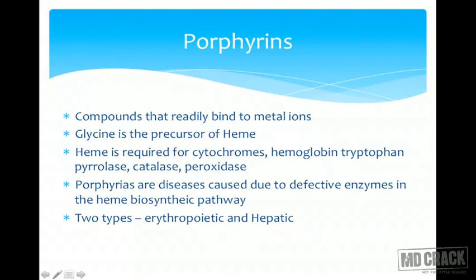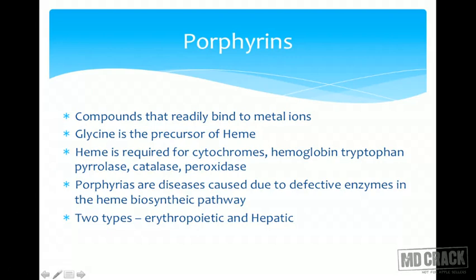Now glycine is a precursor of heme. I'll be talking more about heme when we talk about porphyrias. Heme is required not just for hemoglobin. It is also required for cytochromes, hemoglobin, tryptophan pyrrolase, catalase, peroxidase. So many enzymes require heme. Heme synthesis requires glycine. So glycine is important for the synthesis of all these compounds.